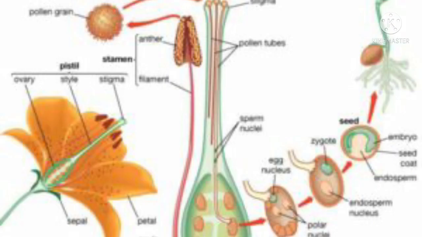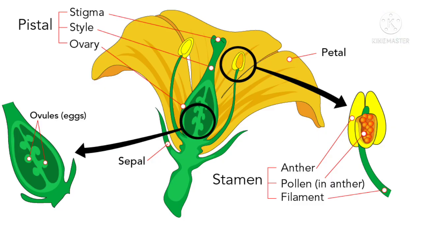So we know the process of sexual reproduction, the fusion of male and female gametes. The gynoecium will have stigma and pistil, and inside the ovary ovules will be there. So the ovule has the female gametes, and the pollen grains have the male gametes.